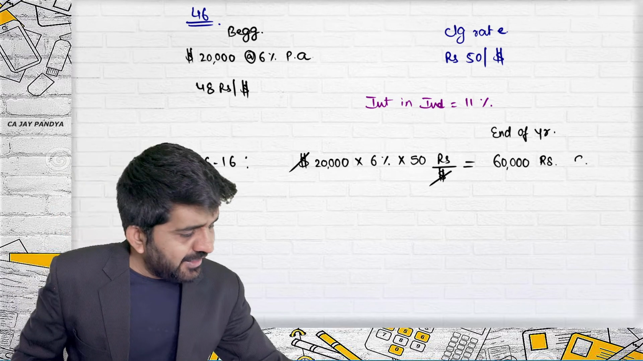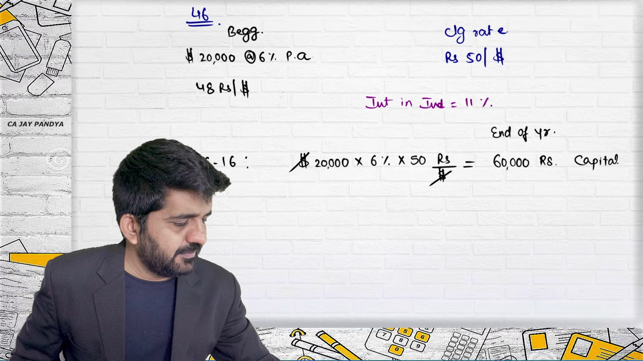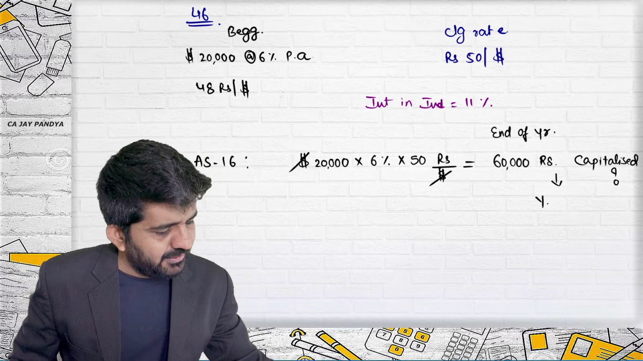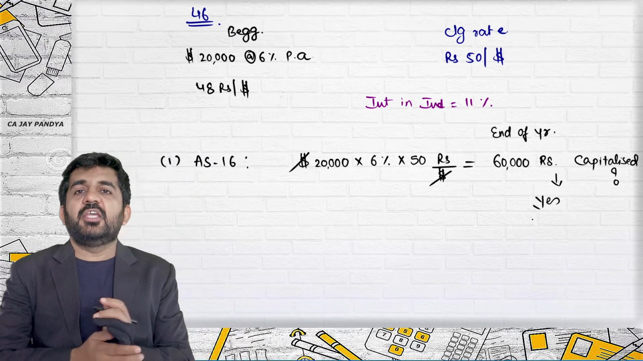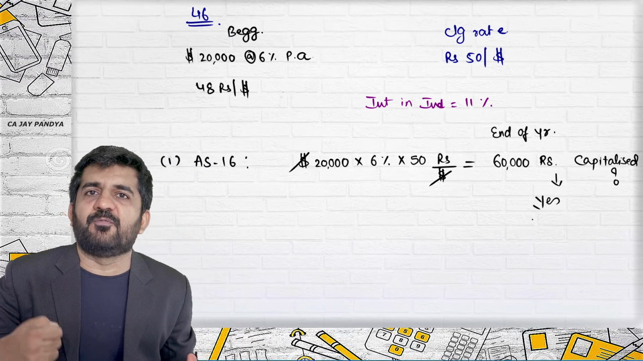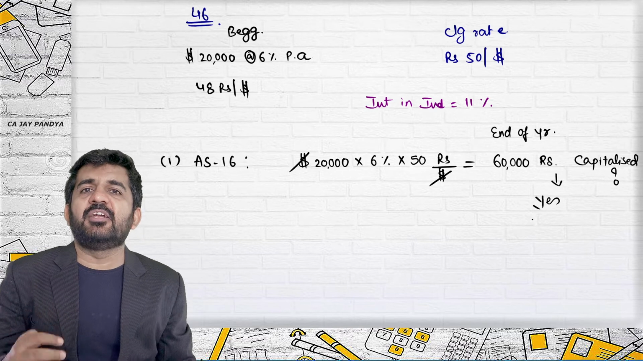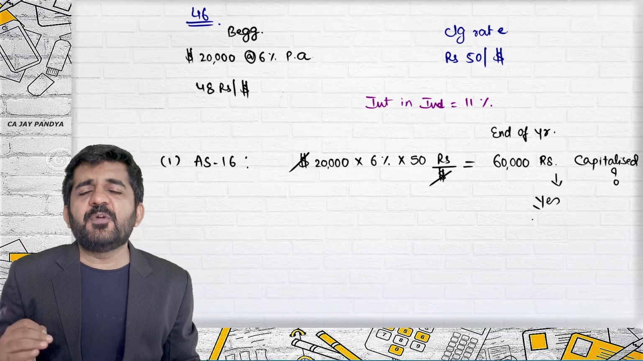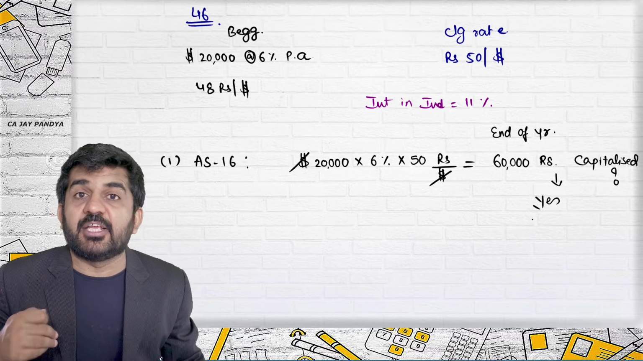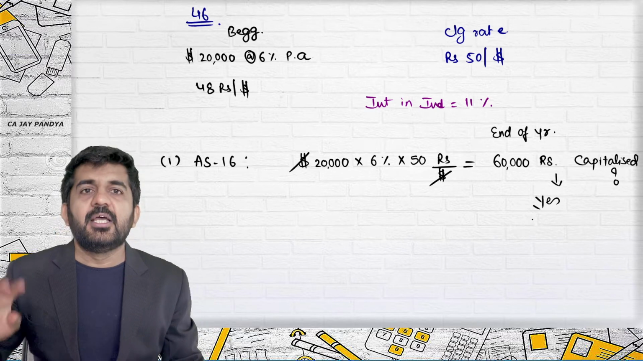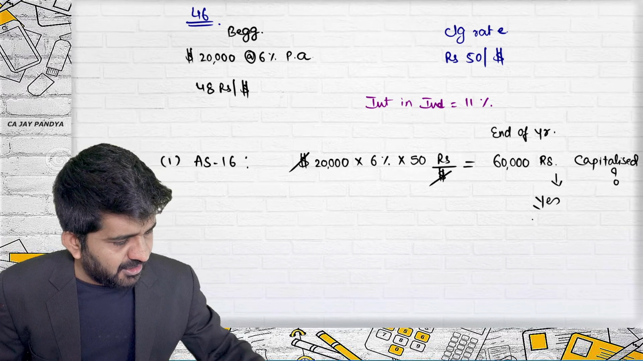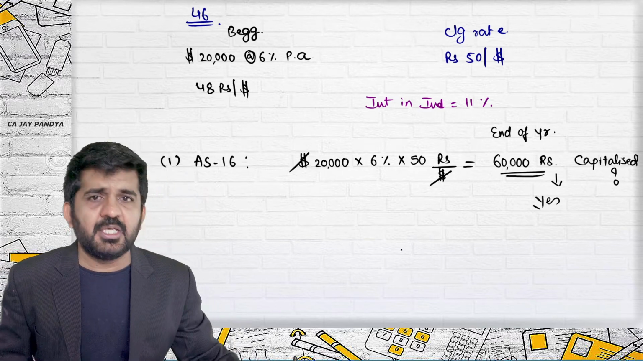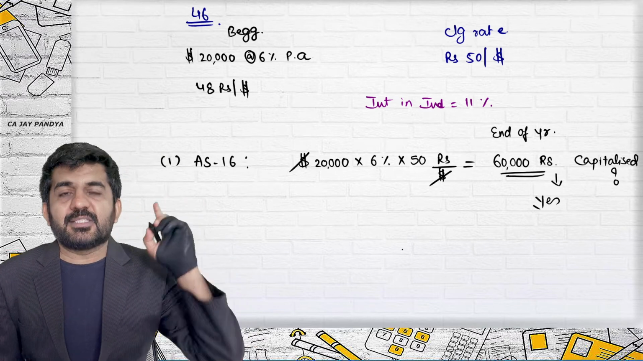Can this be capitalized? The answer is yes. Even if the loan is borrowed in foreign currency, the actual interest paid or payable is a borrowing cost. If it is for a qualifying asset, and here we are assuming it is for a qualifying asset, then this amount can be capitalized. So there is no question of AS 11 as far as the 60,000 rupees is concerned. Second point is this.